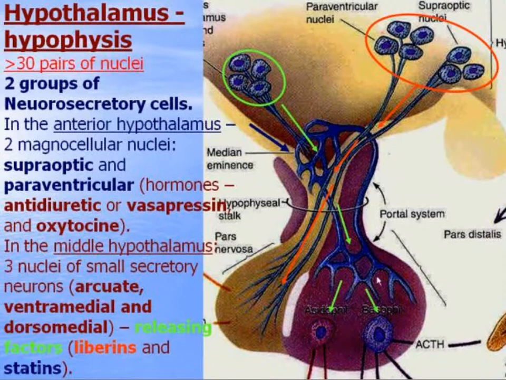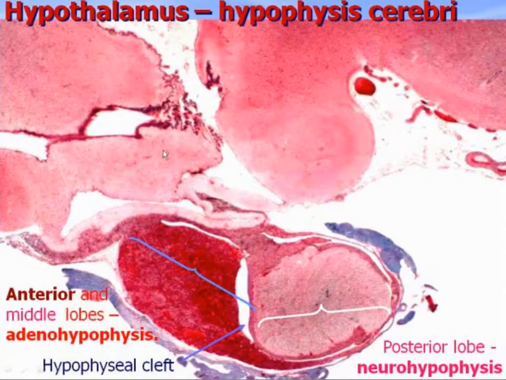Liberins activate anterior lobe of hypophysis endocrine cells and statins inhibit. This picture demonstrates the hypothalamus and hypophysis cerebri at sagittal section. You can see the hypothalamus, the third ventricle, median eminence,